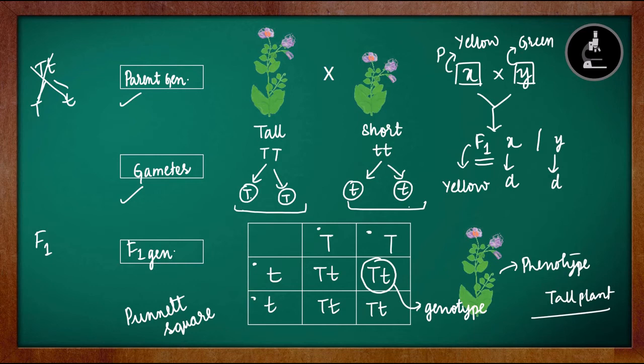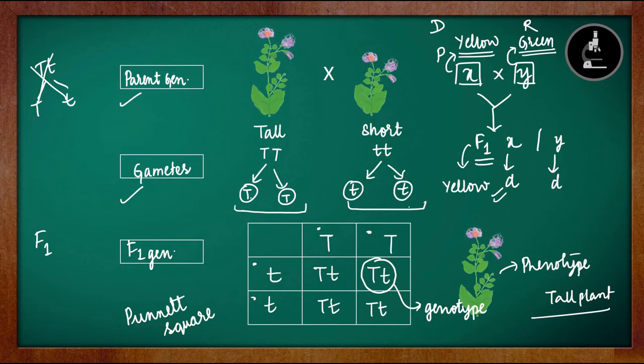If we have two pure plants, pure yellow and pure green, and we cross them, whatever comes in the F1 generation experimentally is the dominant character. Which one didn't come? The green seed didn't come. So green is recessive. We can say yellow is dominant and green is the recessive character.